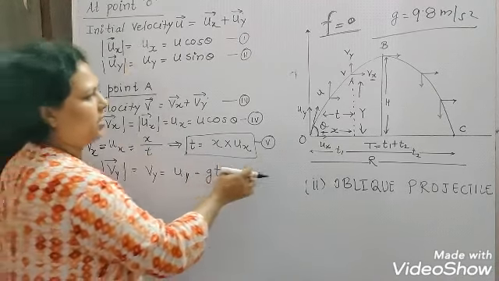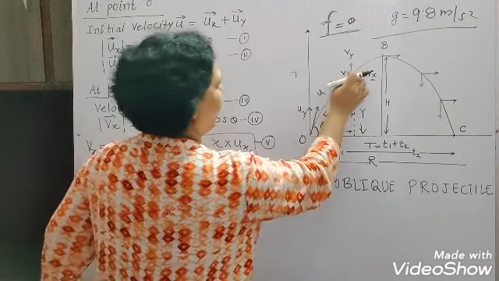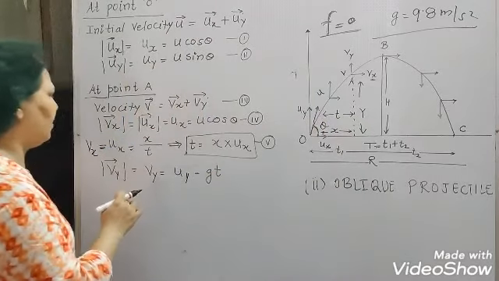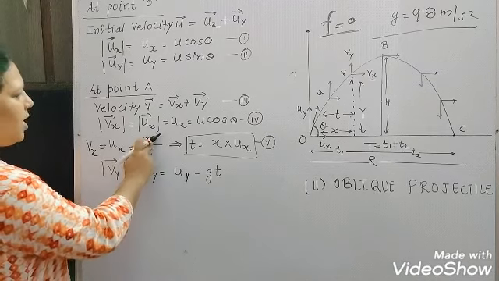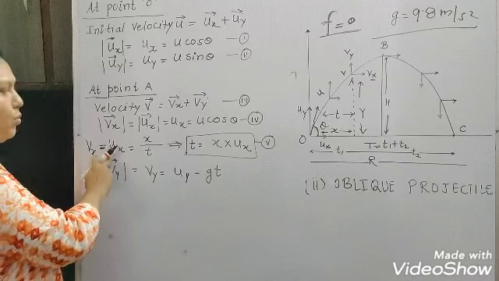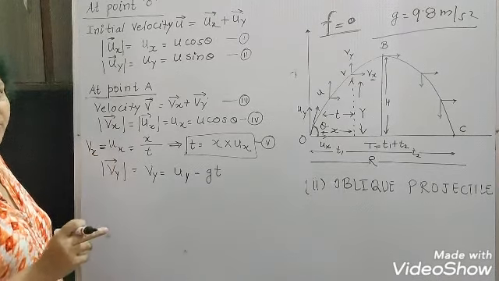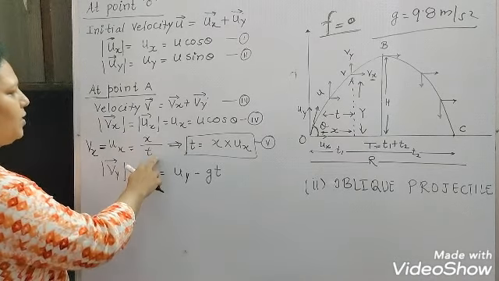I have mentioned the time taken from O to A, which is t here. So Vx is equal to x upon t. Vx is actually equal to ux because both the horizontal components will be equal, so it is x upon t.